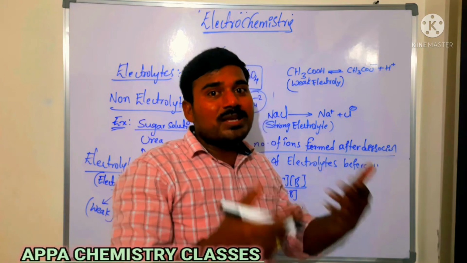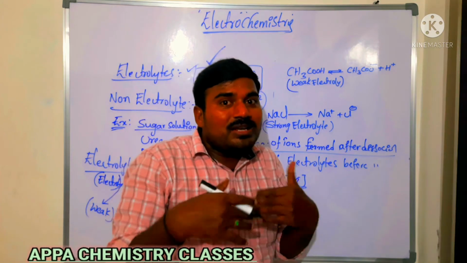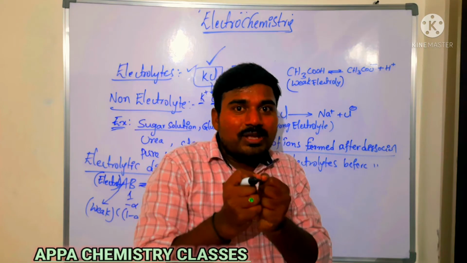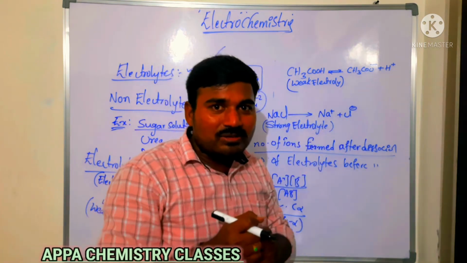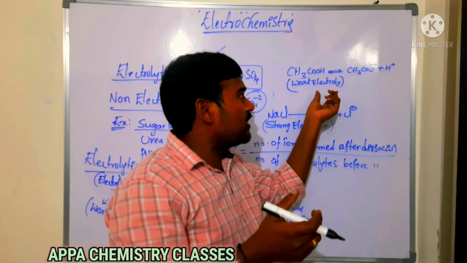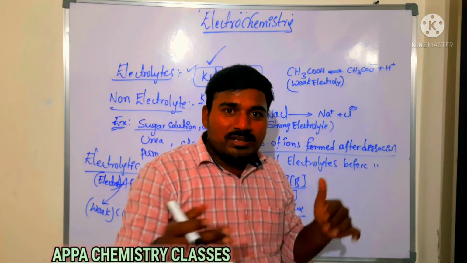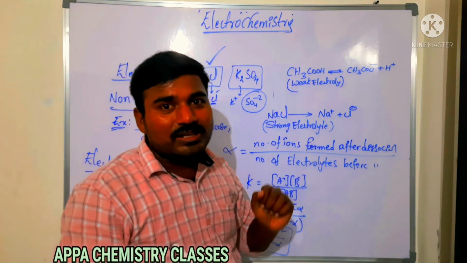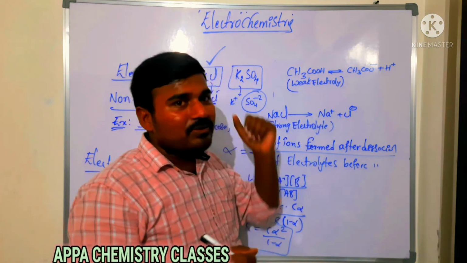So when it is concentrated, I am talking about a weak electrolyte, when the concentration is increased, then what happens? The ions are very close. When the ions are very close, both the ions combine to form the undissociated electrolyte again, according to Le Chatelier principle. That is, undissociated electrolyte will be formed at high concentration. So when we do the dilution process, the conductance of the weak electrolyte increases. That is, as concentration decreases, the conductance of the weak electrolyte increases.